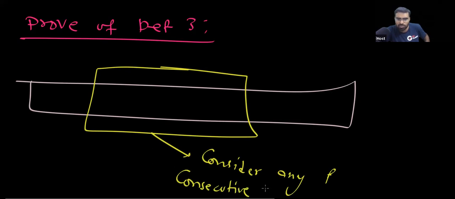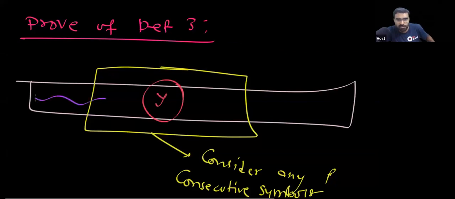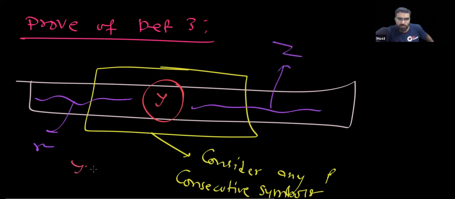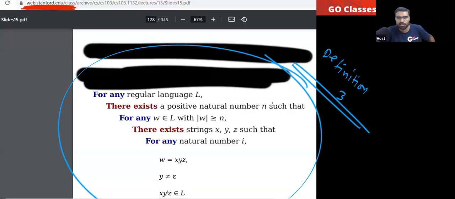Some repetition will happen, some state will repeat, the same idea. Then you can take Y, this area you can call X, this area you can call Z. So Y will be non-empty, and you can repeat this Y any number of times. This is definition 3 of pumping lemma in Stanford University.